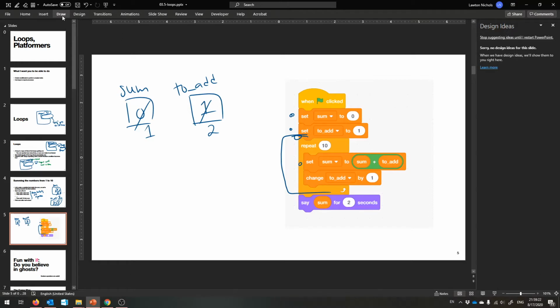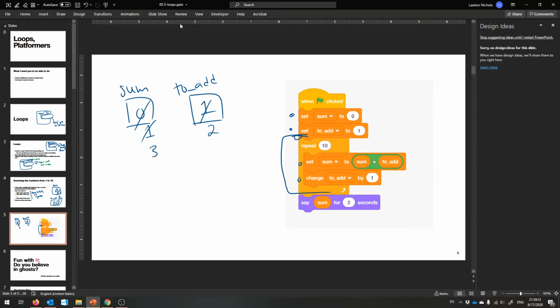Okay? Normally I'd put this in the box, but I'm going to change this so much that I'm just going to start putting them outside. So then we come back to the repeat block to run it again. It's second time. So we'll set sum now to be sum, whatever it was, 1 plus to add, which is 2. So it becomes 3.